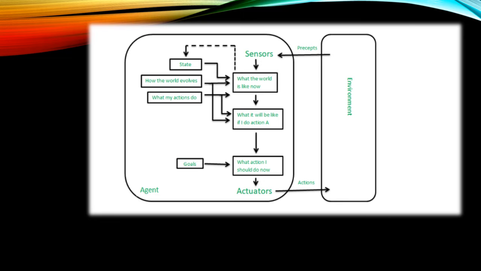As you can see here in the image, the sensor perceives the input from the environment. What is the world like now, means what is the current situation? Then it depends on the state, how the world evolves, what my actions do, and on the basis of all these things, what it will be like if I do action A, अगर action A हुआ था, what it will do.